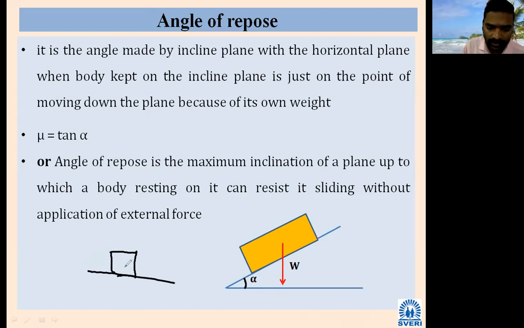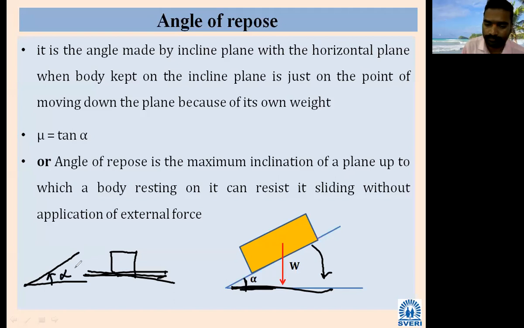Means the plane's angle is initially zero. Now the angle, this is alpha. If I make it horizontal, what is the angle of alpha? Zero. When the plane is in a horizontal direction, the inclination is zero. So it was at zero, and I will increase the angle of inclination. This is called alpha. So there will be one point.